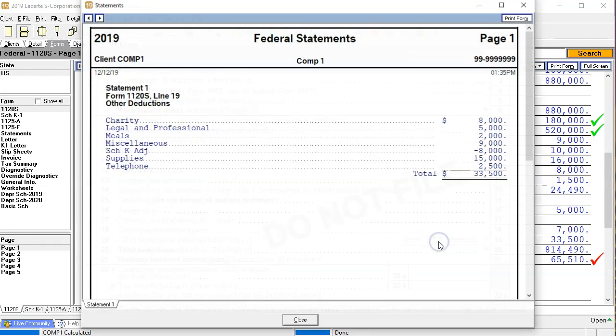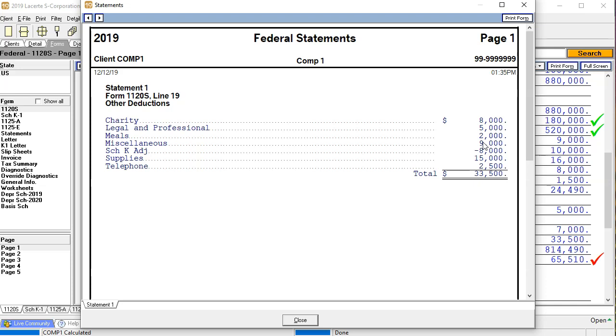So then if I go back in here, we have the meals now at 50%. So it did the adjustment for us, and it already did the M1. We don't have to enter the M1. So that could be helpful, but it's also kind of hurtful at the same time, because it could be confusing when the software does some of the M1s for you. It's trying to help you, but it's also a little bit confusing.